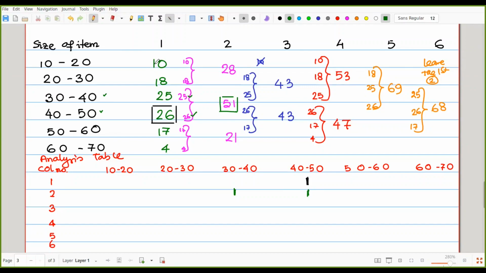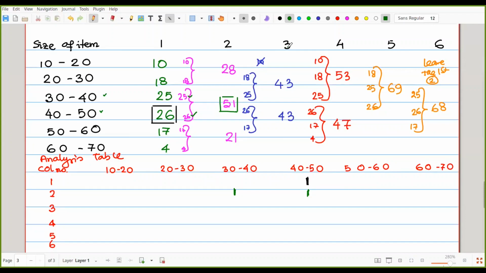Once again, for the first column, the maximum is 26, so that belongs to the class 40-50, and we are writing 1 here. In the case of column 2, the maximum is 51, and that is coming from the frequencies 25 and 26 of the classes 30-40 and 40-50. So we are writing 1 here, another 1 here.